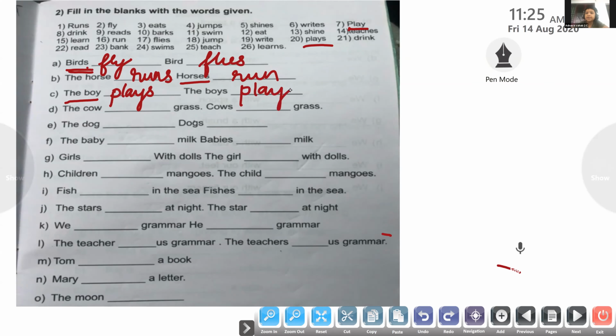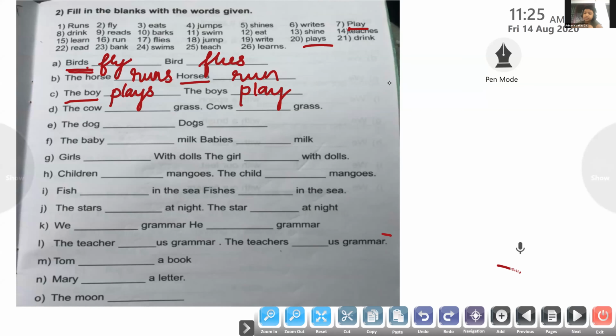Okay, so all of you listen here. The singular noun doesn't have an S, but the verb has an S. In the plural noun, there is an S, but the plural verb doesn't have an S. So they are in agreement. If you have an S, I don't have an S. If you don't have an S, I should have an S. That is the agreement between each other. If one team bats, the other team has to bowl. If one team bowls, the other team has to bat. They have to come to an agreement if they have to get along with each other.